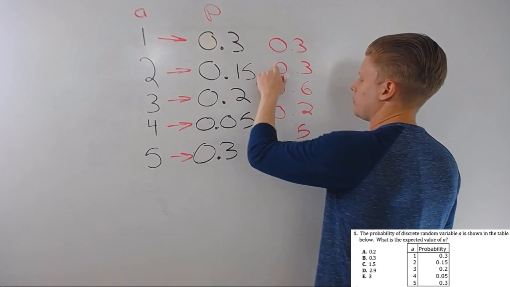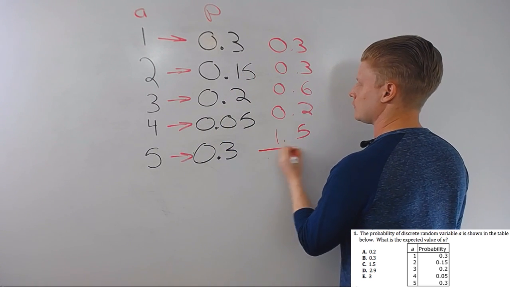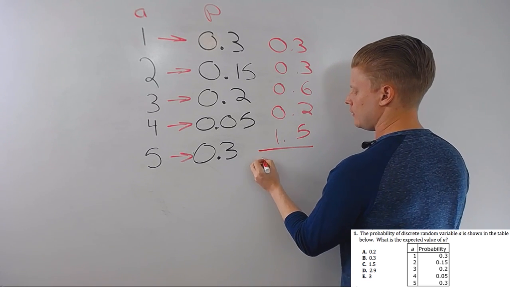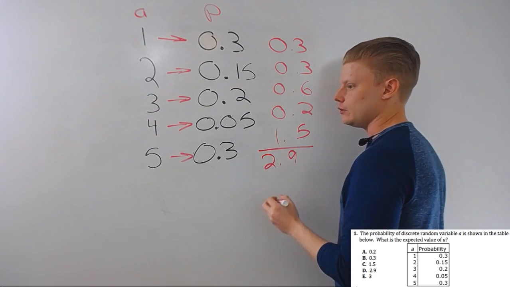So 0.3 plus 0.3 is 0.6, plus 0.6 is 1.2, plus 0.2 is 1.4, plus 1.5 is 2.9. And that's all there is to it.